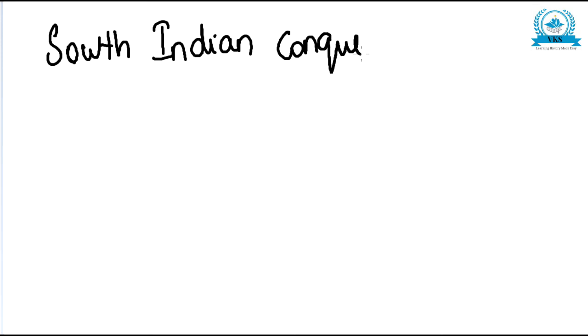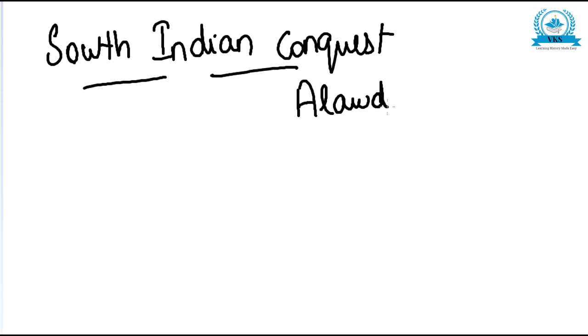South Indian conquest. Alauddin Khilji conquered a lot of places in North India. We first learned about the conquest of Gujarat, then Ranthambore, Mewar, and then the Mongol raids.